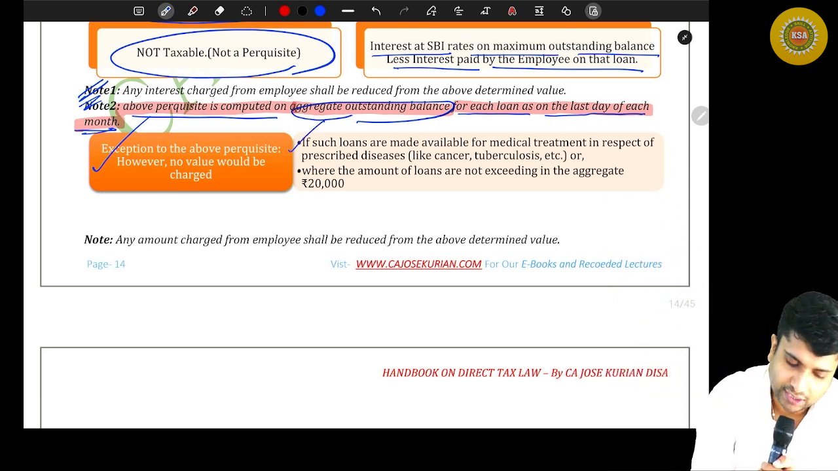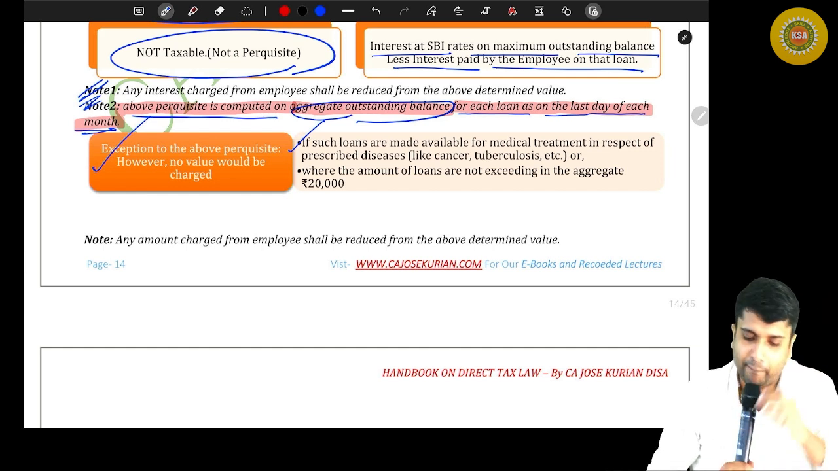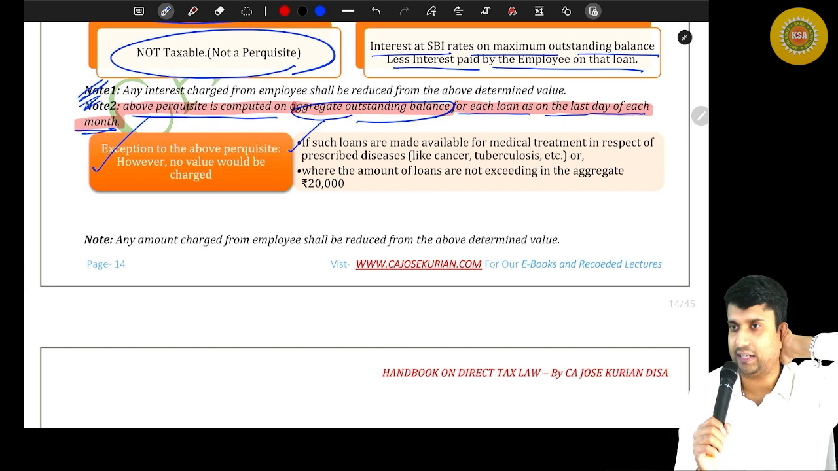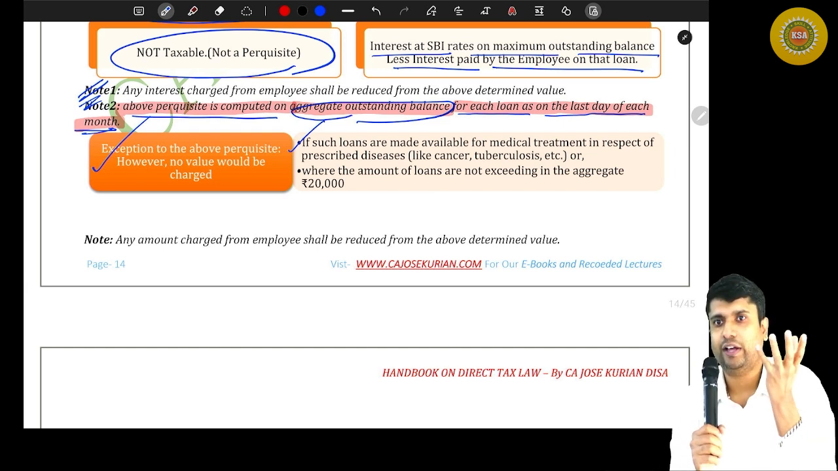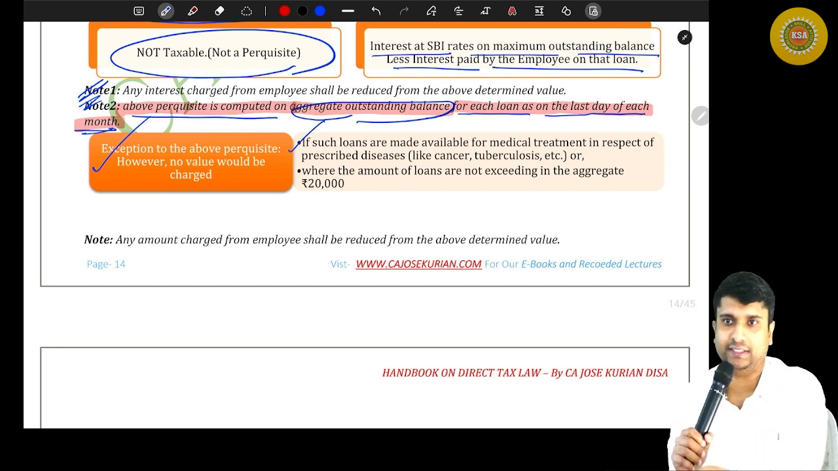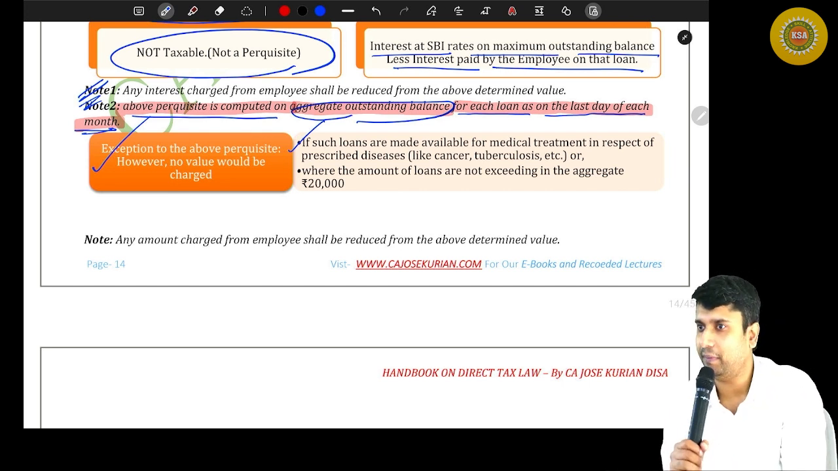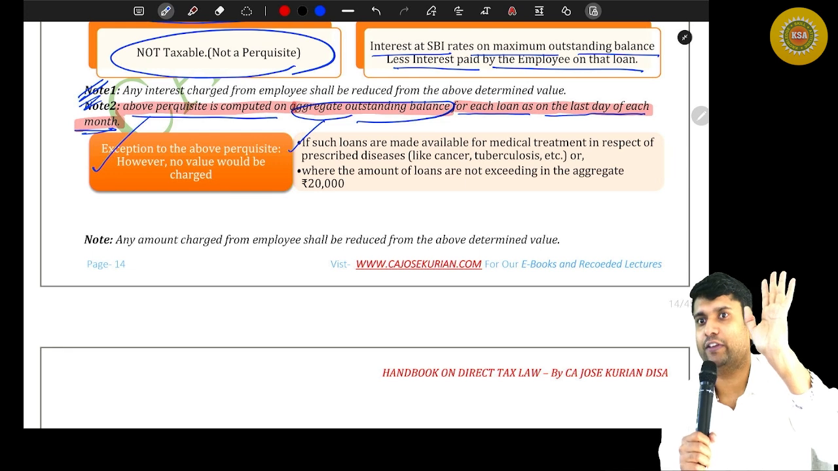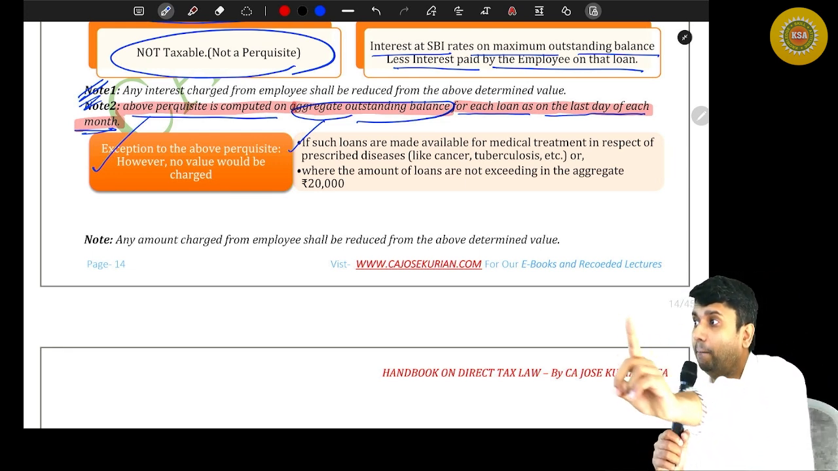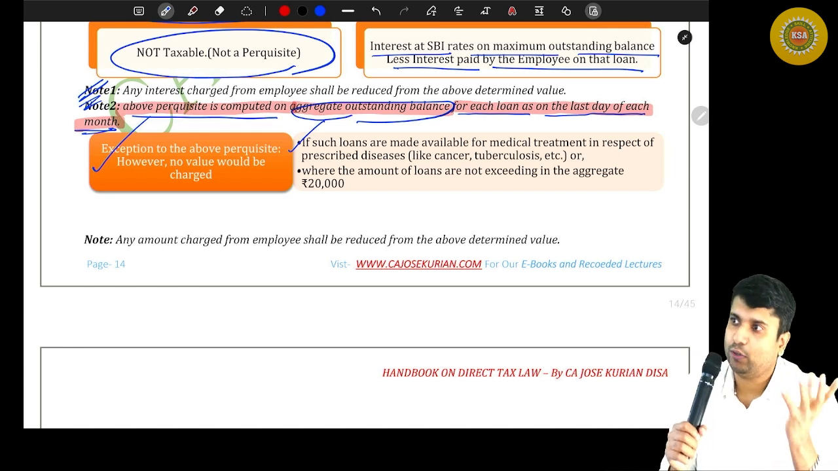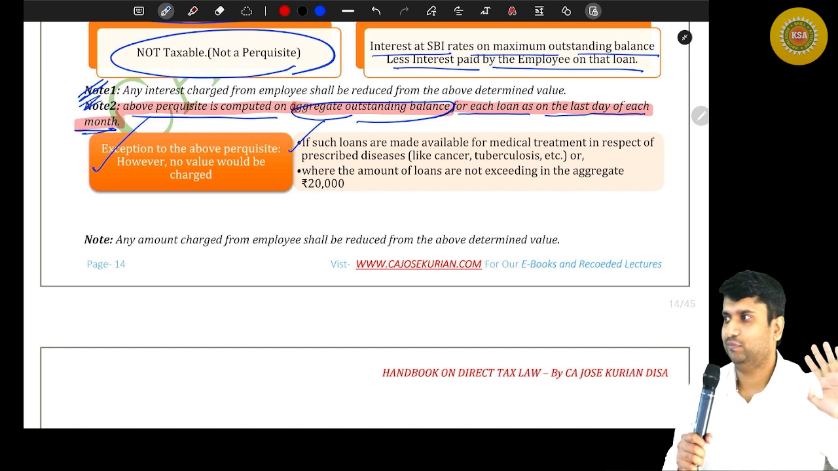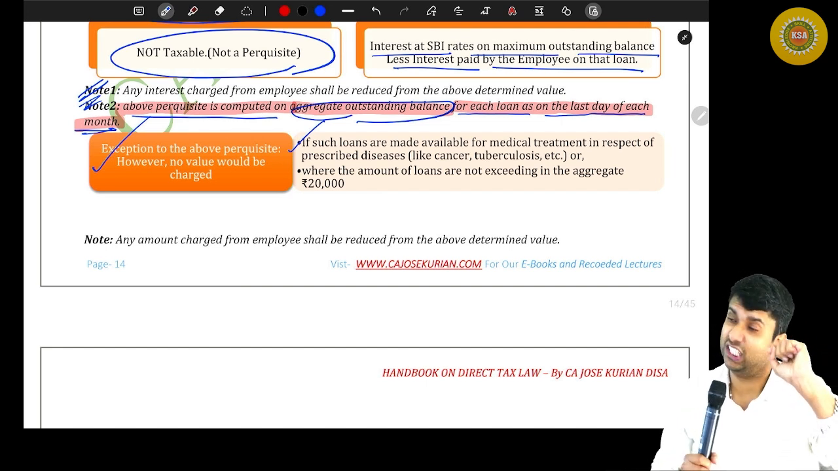If such loans are made available for medical treatment in respect of prescribed diseases like cancer, tuberculosis, etc. Say you are the employee of a company and you don't have money. You had some prescribed disease, and for the treatment also you don't have any money. So you asked your employer and the employer has given you a loan, saying don't pay any interest, but give me back the principal. Will the income tax department come up with a perquisite valuation? No.